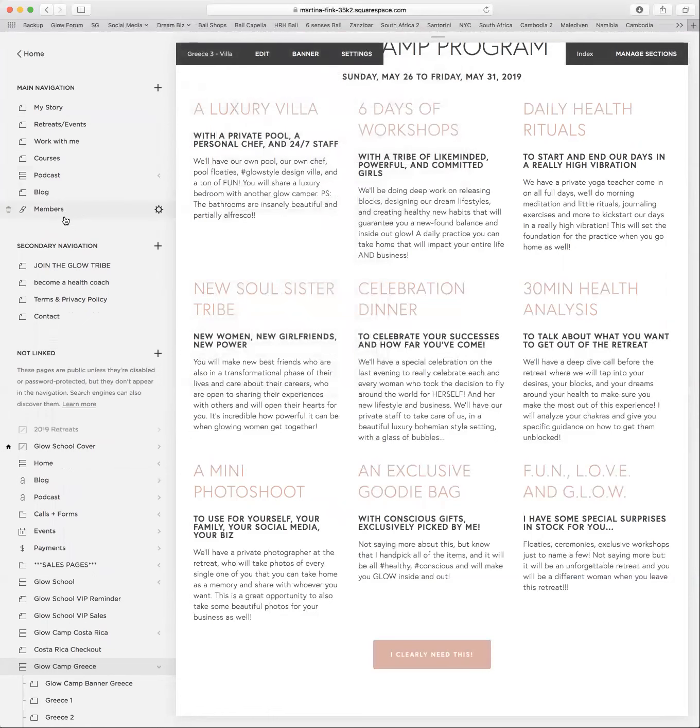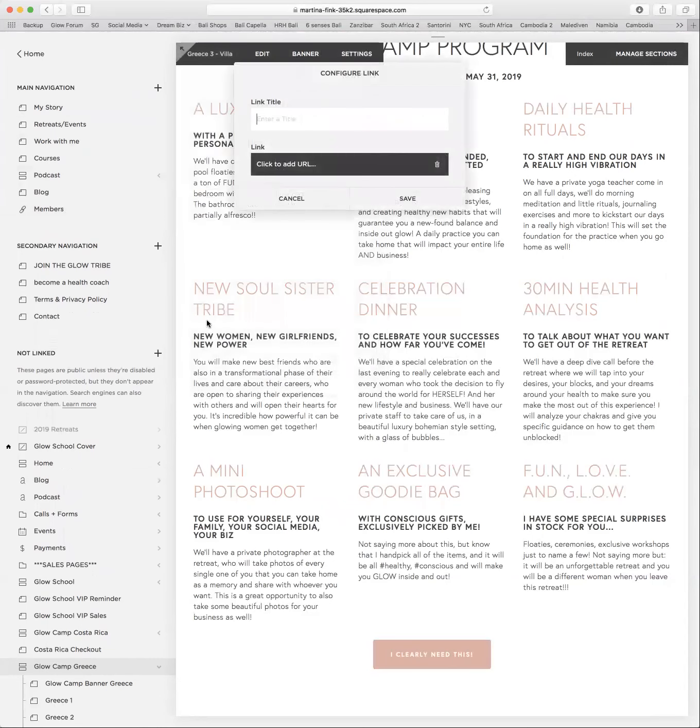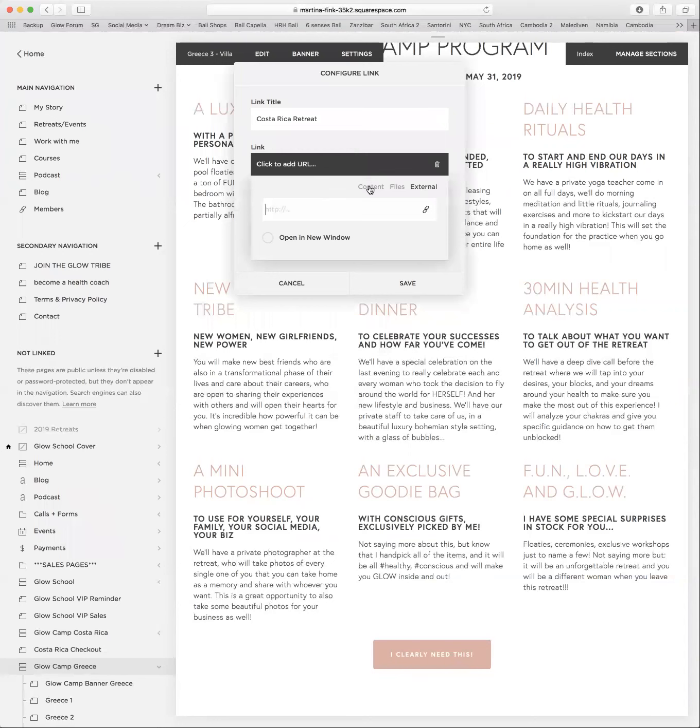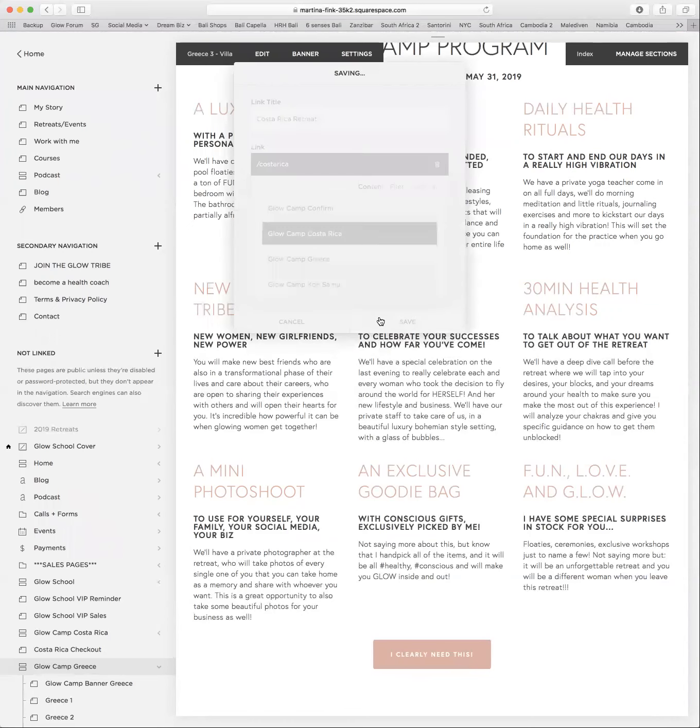You could also have a link here for anything. So if I wanted to add a link that says, for example, Costa Rica retreat, I could add that and link that to the content, which would be my Costa Rica gallery index page, GlobeCamp Costa Rica.